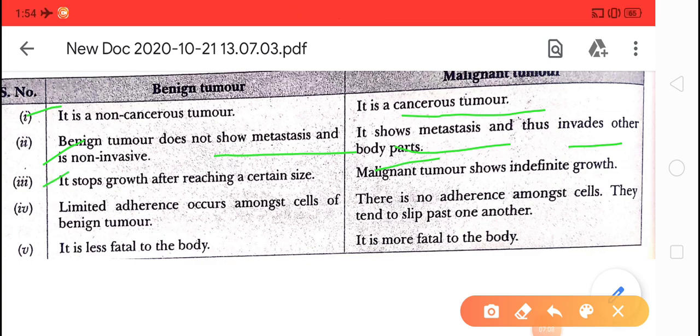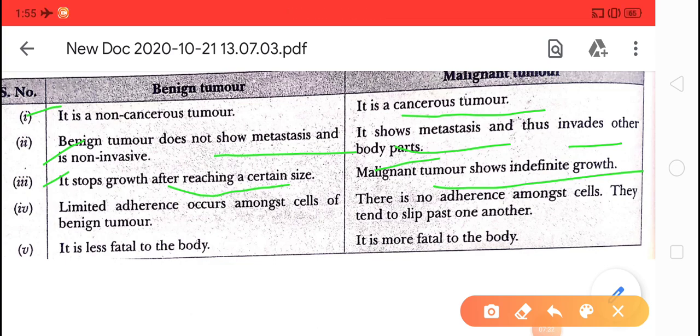Third, it stops growth after reaching a certain size. But in malignant tumor, they show indefinite growth. The size of the tumor increases. But in benign tumor, the size of the tumor will stop after attaining a certain size.